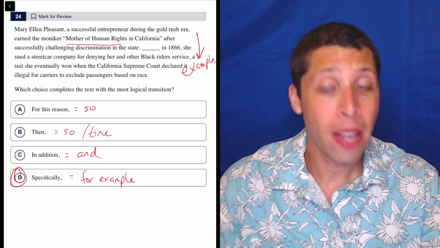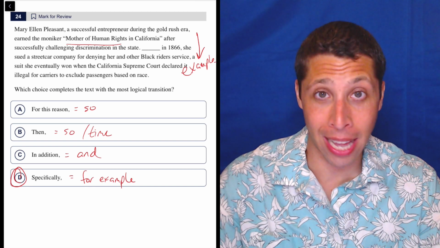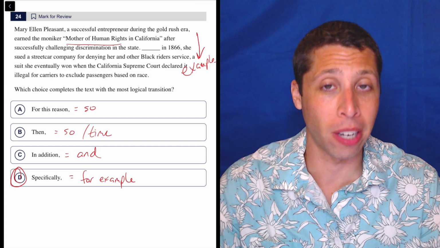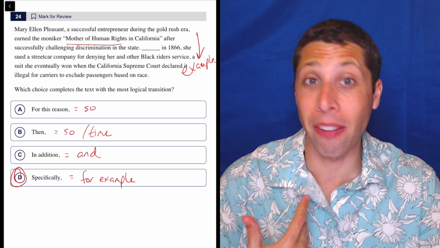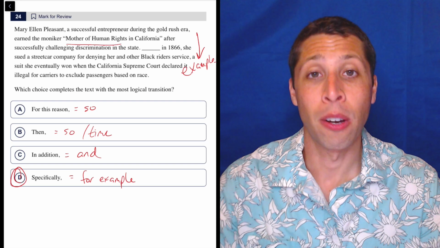And that's important to remember, that these transition questions are very game-like. We end up using process of elimination on a lot of them. Here, though, I think it's just read the sentence. The connection to me is obvious. And then once we know what specifically means, it's an easy answer to pick.